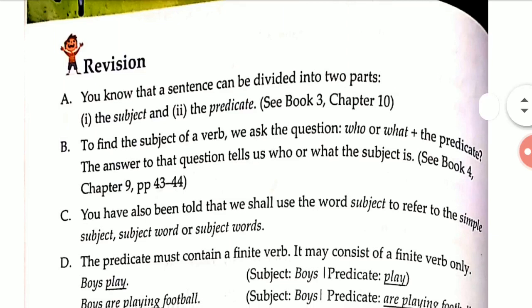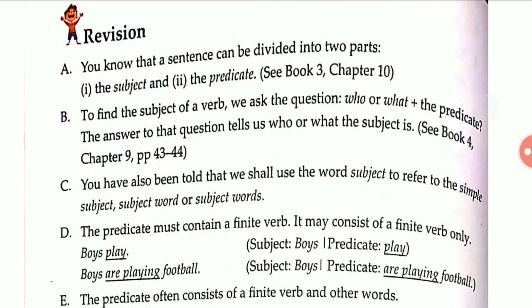To find the subject of a verb we ask the question who or what. Listen to one thing: whenever we have to find the subject of a verb, we always ask the question who or what.